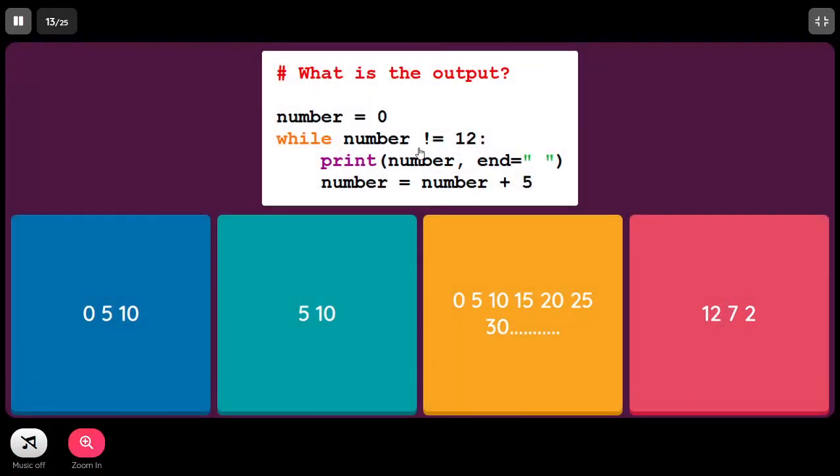Number equal to 0, while number not equal to 12. Okay, it's similar code to what we have seen in the previous problem. Only difference is number is added by 5. So it starts printing from 0 and then 5 and then 10 and then 15 and then 20. So it continues. It's an infinite loop because by adding 5 to the number, it can never be 12. So this condition will never be false. So it continues to print the multiples of 5. So it will be C.